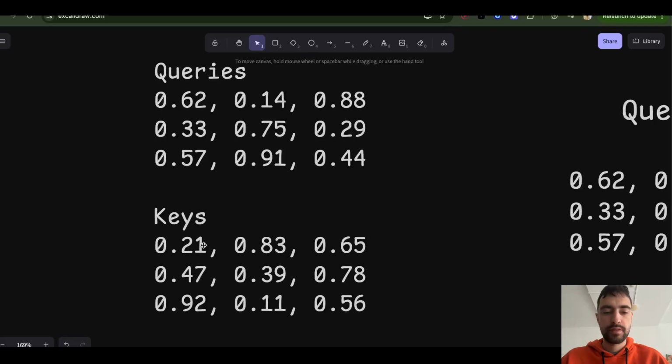Since we want to multiply query against key, we need to make the key a column. So you will make this key a column, and the second key another column, and the third key another column. That's why you need to transpose the key matrix to turn rows into columns, so that you can multiply, because that's how matrix multiplication works.